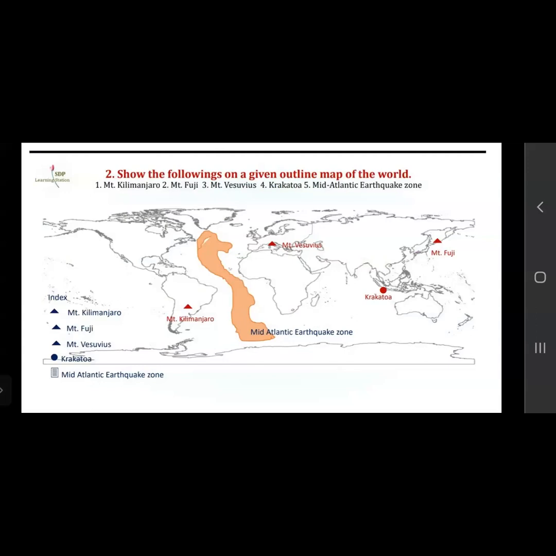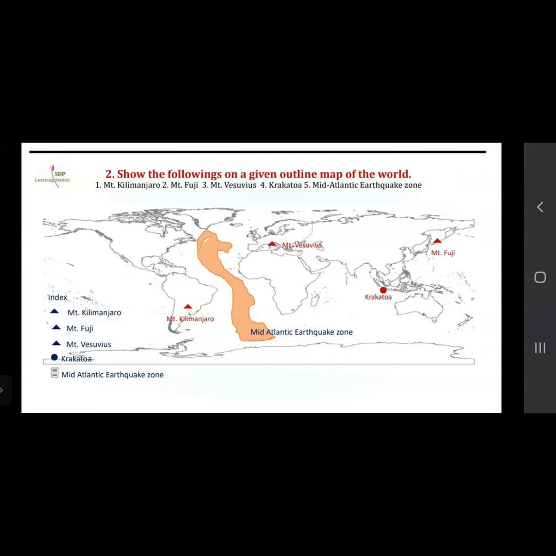Now we'll start with activity 1. Show the following on the given outline map of the world. This is a world outline map, and you have to locate them. First, Mount Kilimanjaro. Then Mount Fuji. Then Mount Vesuvius. Fourth is Krakatoa. And fifth is the Mid-Atlantic Earthquake Zone.